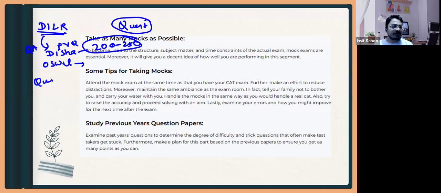क्वांट एंड डीएलआर में तुम्हें अगर कोई बुक चाहिए, so in that case what you can follow, in quant you can follow the Sarvesh Verma, yeah, the quantum cat book. This is quantum cat.